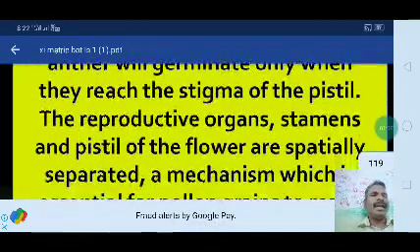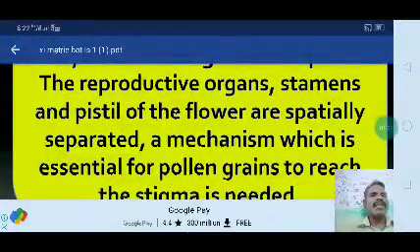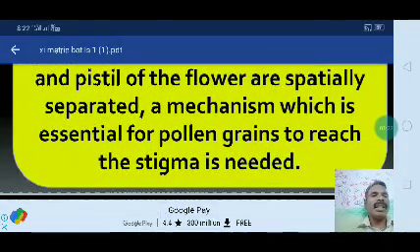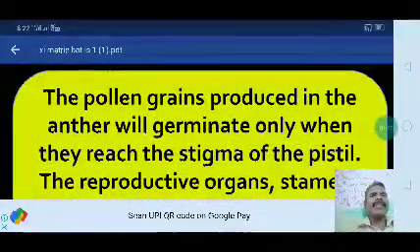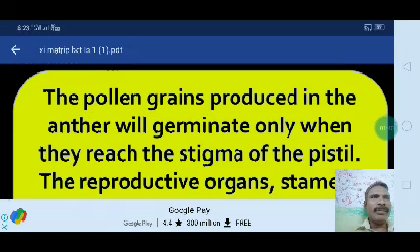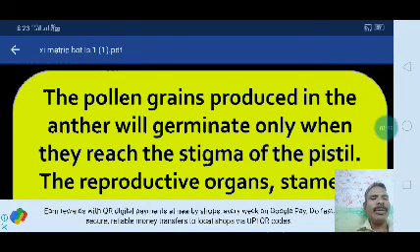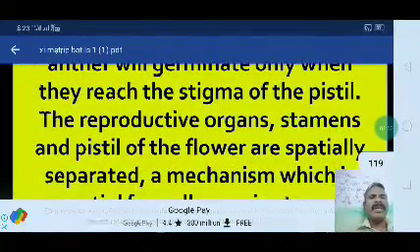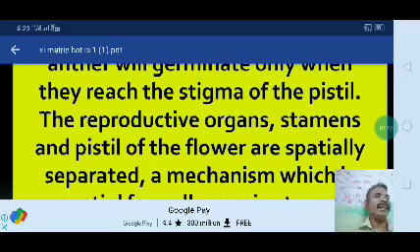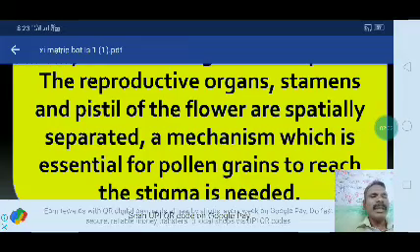The reproductive organs, the stamens and pistil of the flower, are spatially separated, so a mechanism is essential for pollen grains to reach the stigma. After reaching the stigma, the pollen germinates, passes through the style and reaches the ovule.